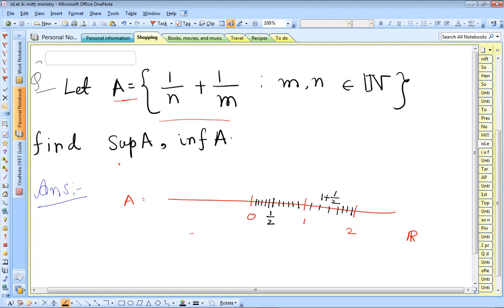Look that 1 by n plus 1 by m is less than or equal to 1 plus 1, which is equal to 2. So elements of capital A should be at most 2. And observe that this element 2 belongs to capital A, so 2 is an upper bound that belongs to the given set. Also, every element of capital A is greater than 0, so 0 is a lower bound of A.